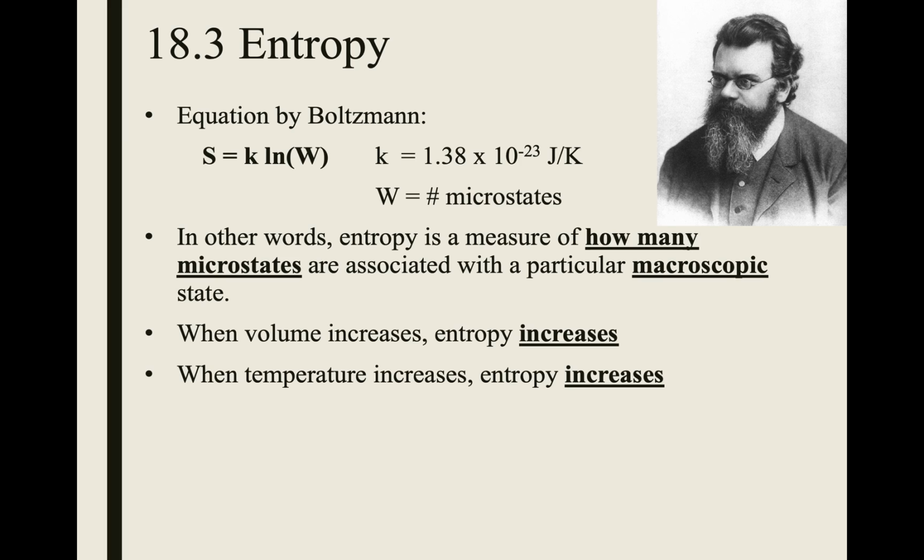When volume increases, entropy increases. When temperature increases, entropy increases. So if the volume is bigger, there are more places for a gas to be. So there are more microstates. When temperature increases, we know that speed of a gas will increase. That means that entropy increases because the gases will be more disorderly.